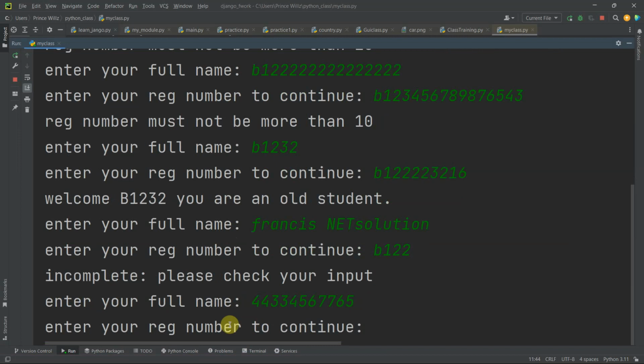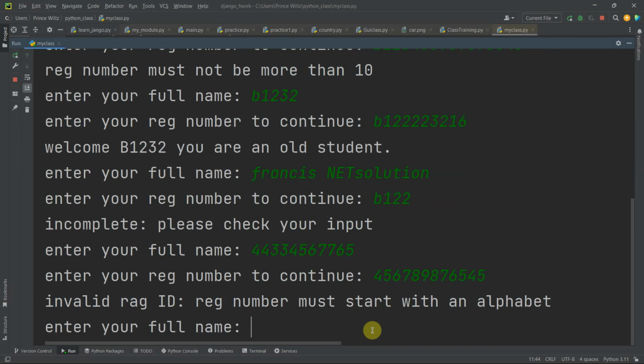If I hit enter, oh sorry, I should enter my name. I enter the numbers as my name. Let's assume it's my name. Now I enter a range number that doesn't start with an alphabet. If I hit enter now, it says invalid range ID. Range number must start with an alphabet. You can see it there.